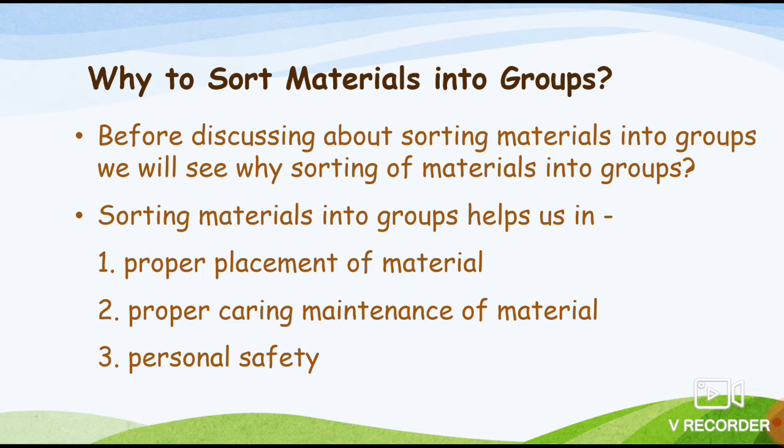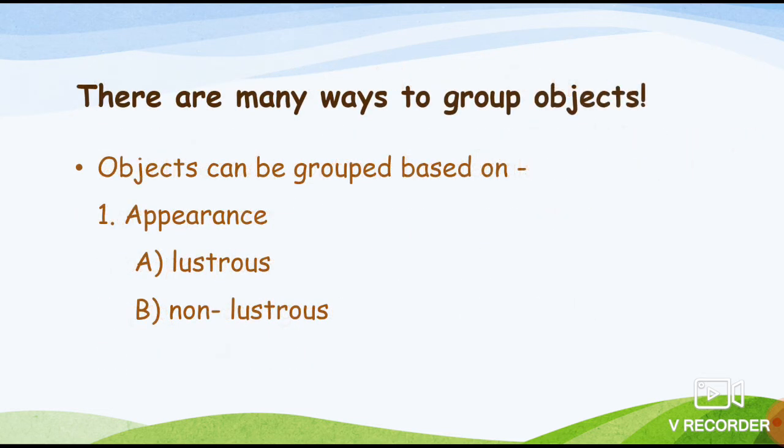So when things are kept at a particular place, there are fewer chances that we meet an accident. Or you can say the intensity, or the number of accidents, can be minimized by sorting the material into groups.